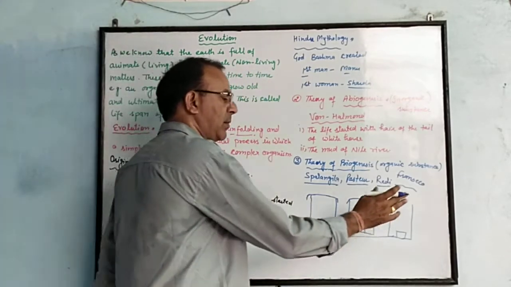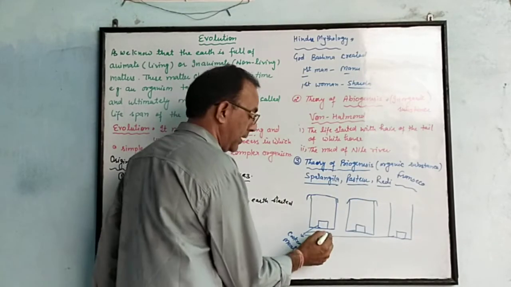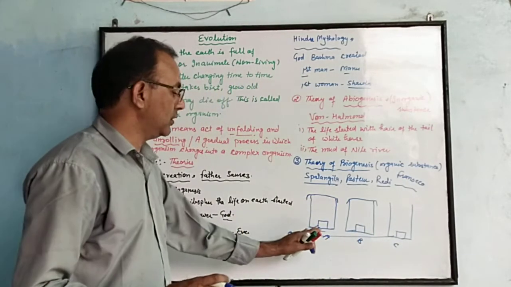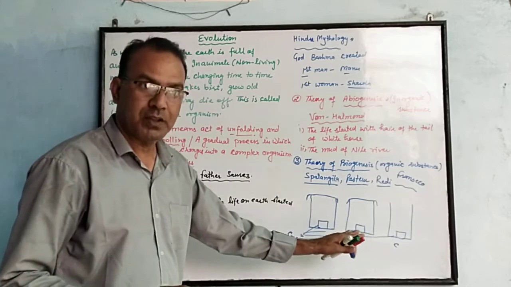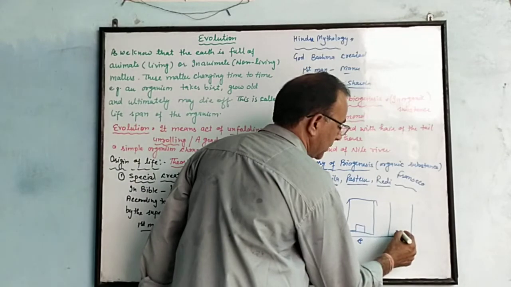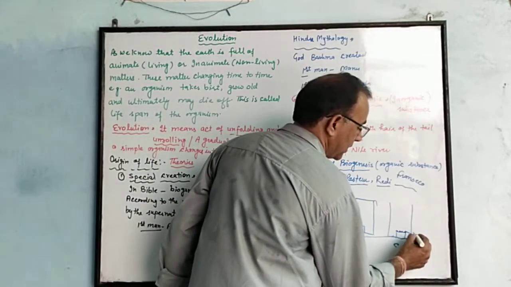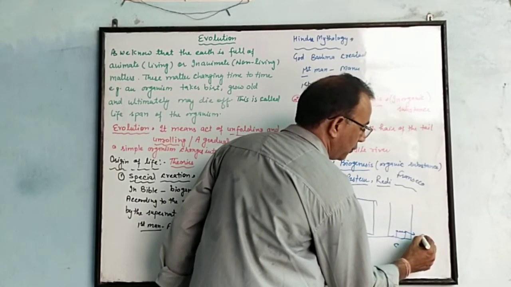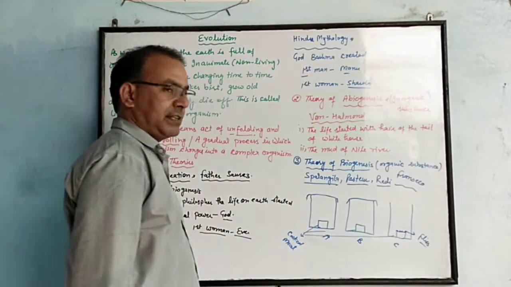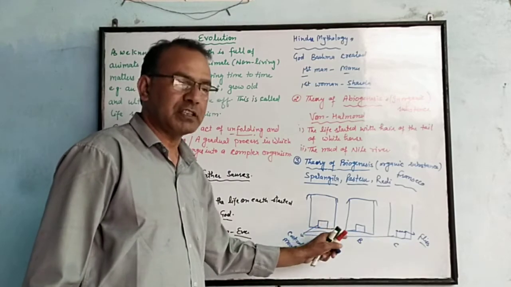He saw that houseflies reached the cooked meat only in the uncovered container. The housefly couldn't reach the meat in A, B and C because they were covered. But in the uncovered container the housefly reached, and some time later he saw larvae produced, and these larvae may give birth to new flies. So Francisco Redi disproved the Biogenesis theory with the help of this experiment.